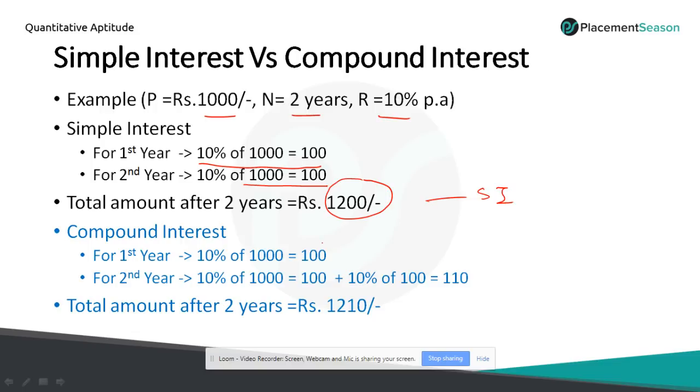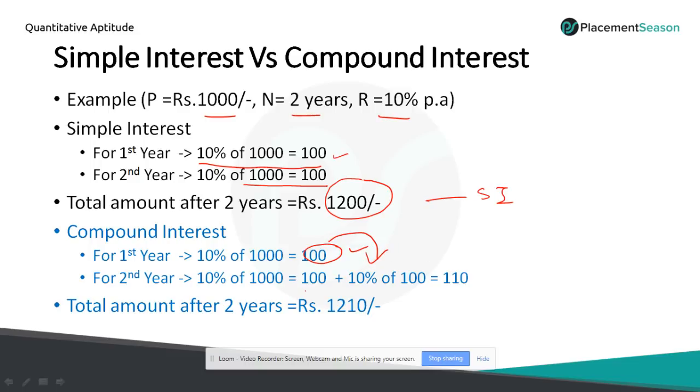In case of compound interest, I will get 100 rupees at the first year. It is common for both simple and compound interest. At the end of first year, we will get the same amount in simple as well as compound interest. So after first year, we will get the interest for this 100 rupees also. So 10% of 100 is also added with the interest.